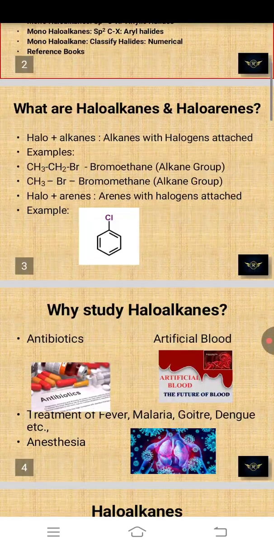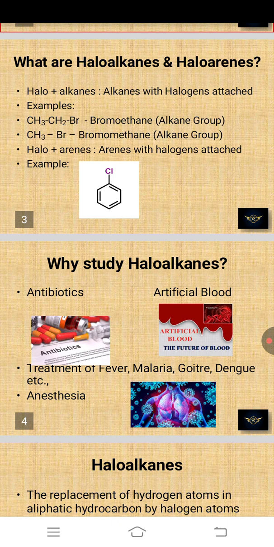First one is, what are haloalkanes and haloarenes? Halo means halogen. Alkane is one of the organic compounds. Alkane with halogen attached, for example CH3CH2Br, bromoethane.